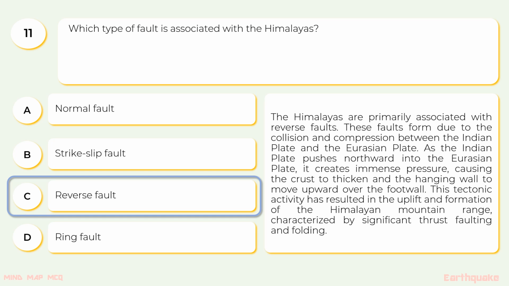These faults form due to the collision and compression between the Indian plate and the Eurasian plate. As the Indian plate pushes northward into the Eurasian plate, it creates immense pressure, causing the crust to thicken and the hanging wall to move upward over the footwall. This tectonic activity has resulted in the uplift and formation of the Himalayan mountain range, characterized by significant thrust faulting and folding.